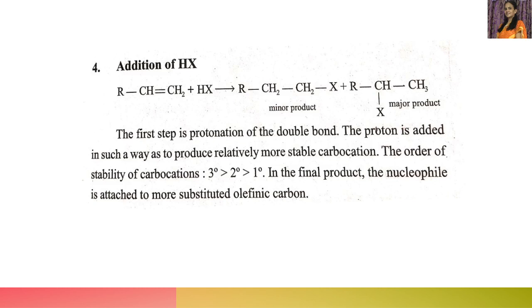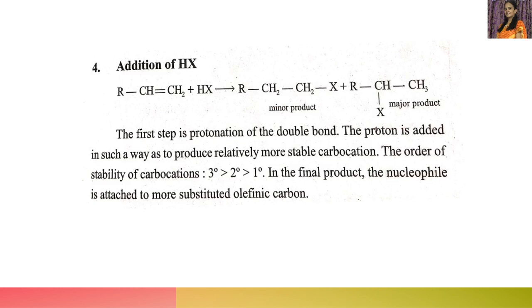Then the product obtained has X on the middle carbon and H on this carbon. According to Markovnikov's rule, the negative part goes to the carbon with fewer hydrogens. Therefore, this is the major product. The other, where X goes to this carbon and H goes to the middle carbon, is also obtained, but it is a minor product. So according to Markovnikov's rule, this is the major product because the negative part goes to the carbon containing fewer hydrogens.